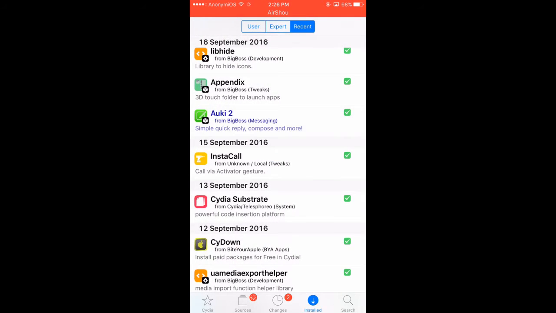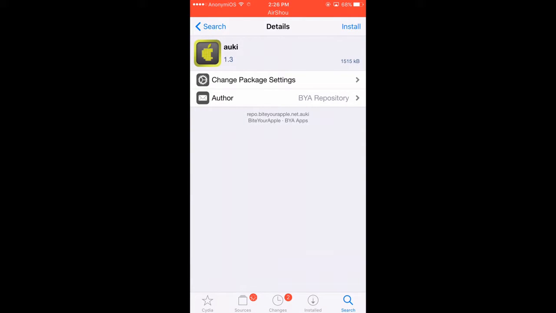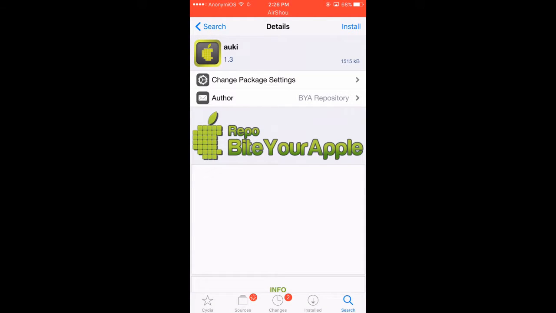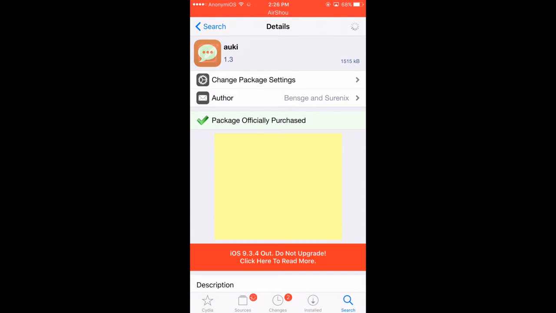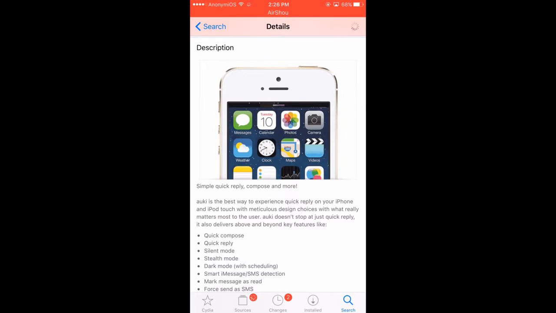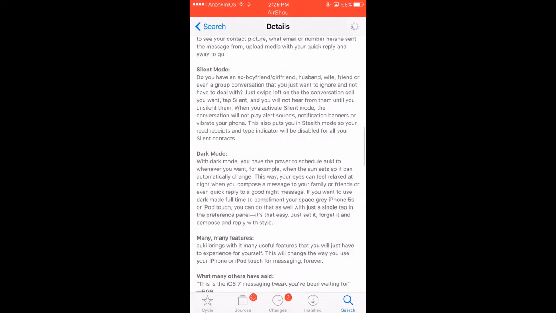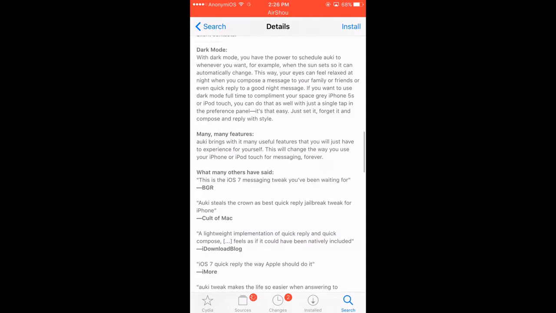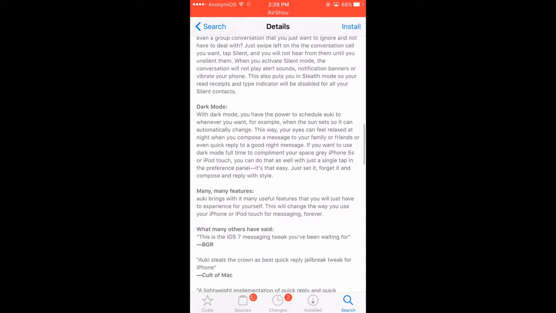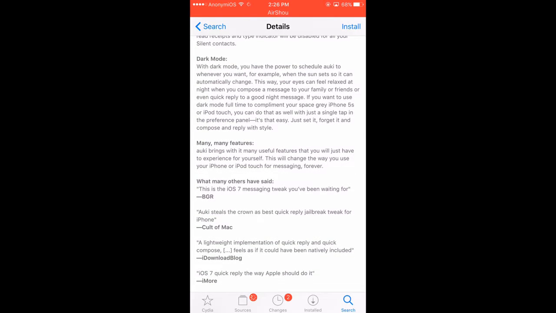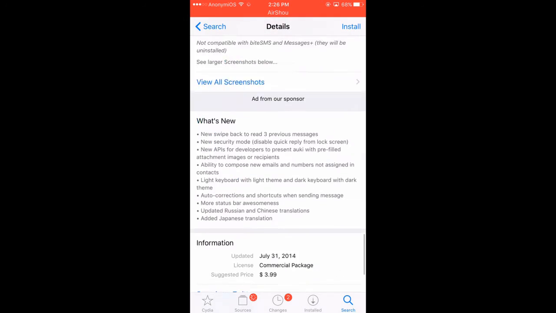There's also Auki 1, so just straight Auki, which I believe is the same thing, so simply reply, but it supports an older version of iOS, so this one does support possibly 8 and below. It says here iOS 7 again, does not have a version.